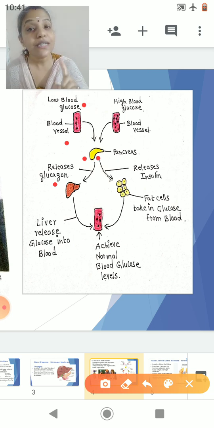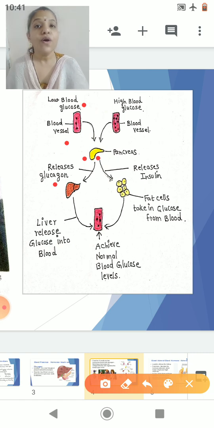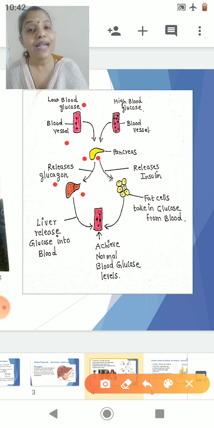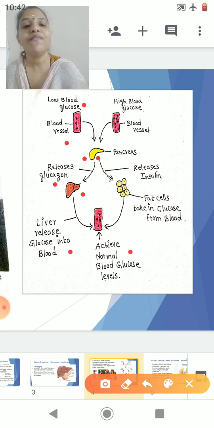Now what is the target organ of glucagon? If you remember, the organ on which a hormone acts is called a target organ. The target organ of glucagon is your liver, and the liver is a place where sugars are stored. So glucagon acts upon the liver and compels the liver to secrete glucose into the blood so that the blood will have a normal amount of glucose.